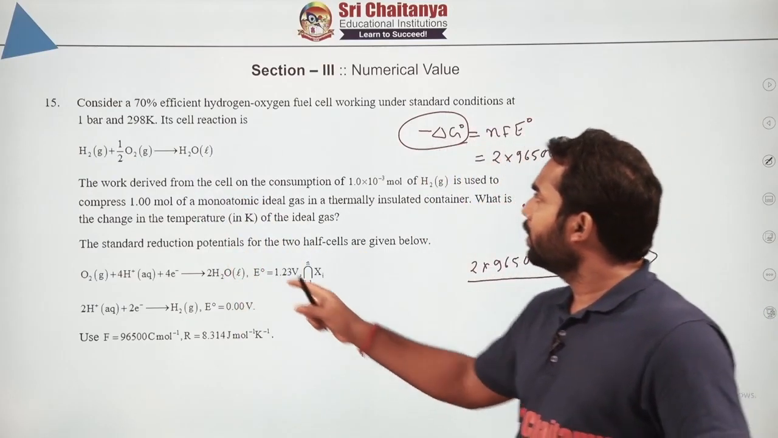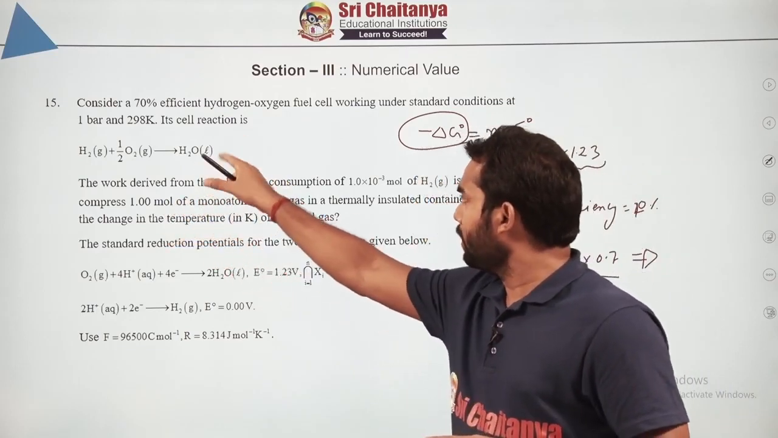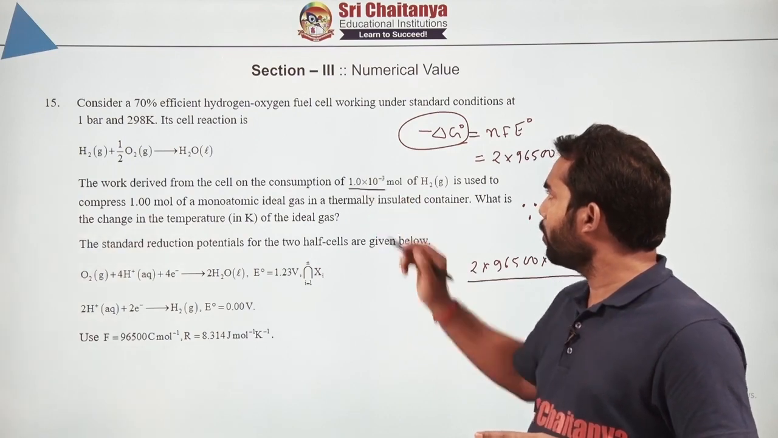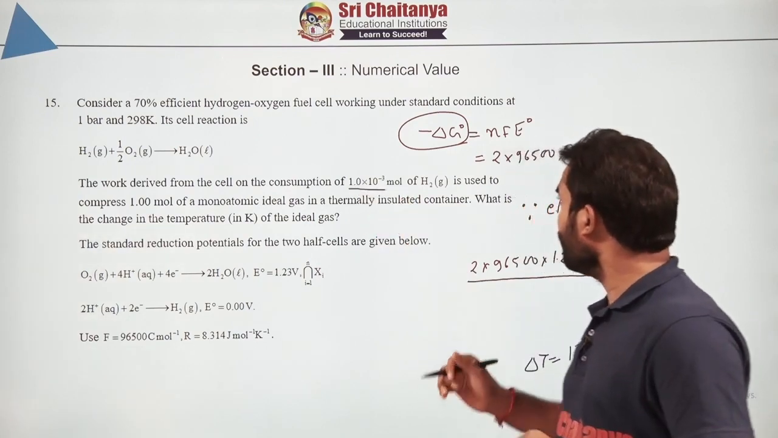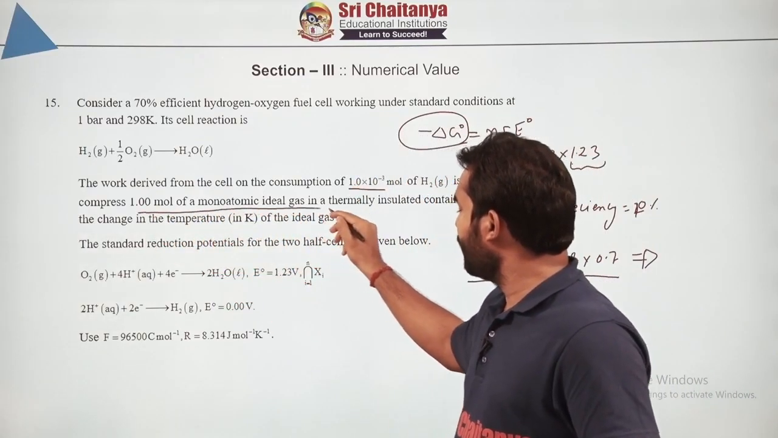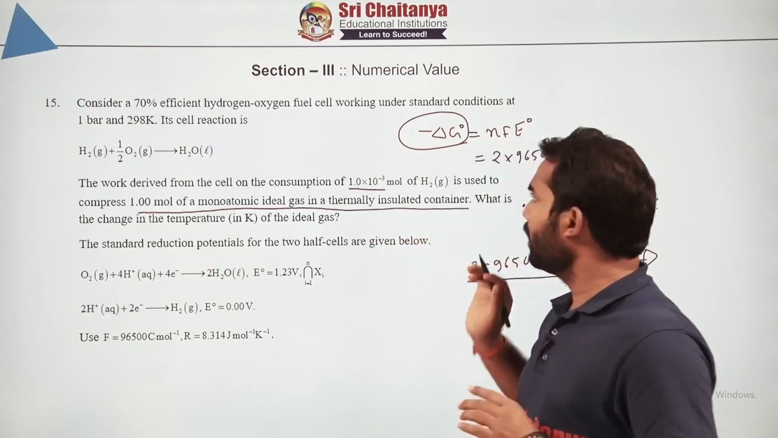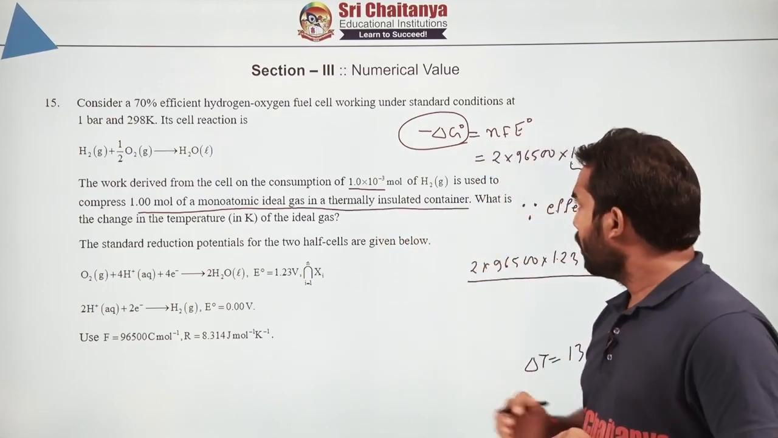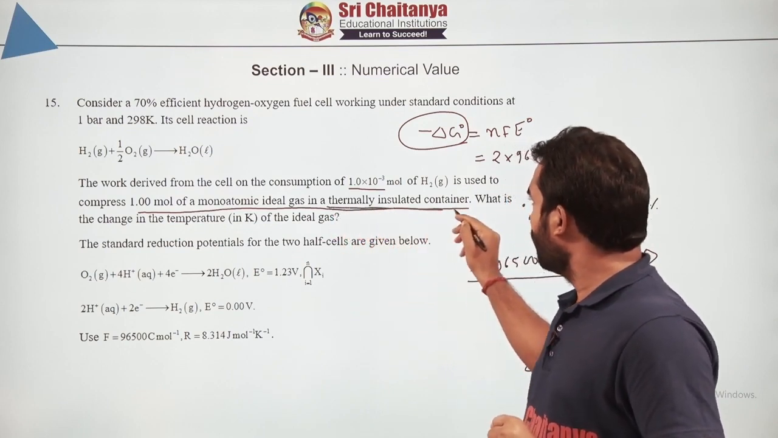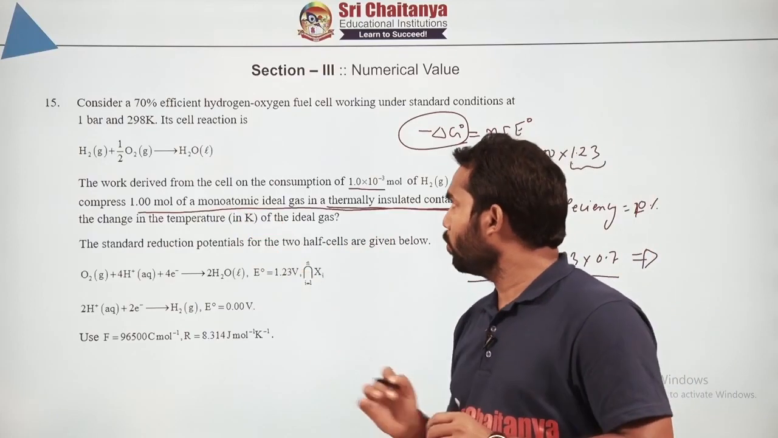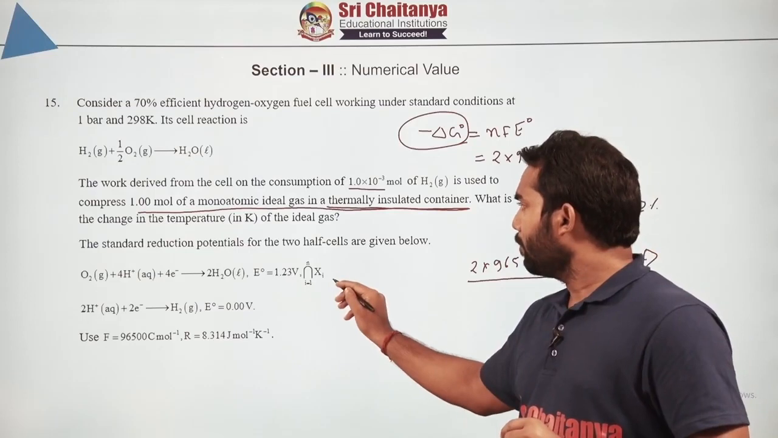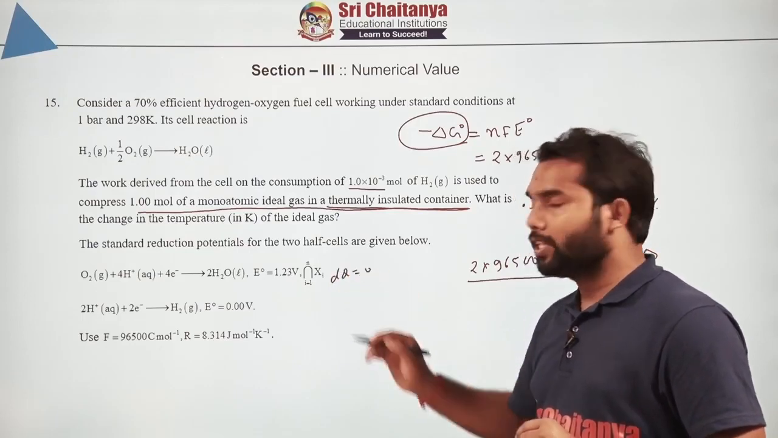Now what it is asking is that the work derived from this particular cell by consumption of 10 to the power minus 3 moles of hydrogen is used to compress 1 mole of monoatomic ideal gas in a thermally insulated container. Now the first thing that you need to understand is how much work will be done to compress this 1 mole of monoatomic ideal gas which is thermally insulated. Insulation means basically dq is 0 for that particular process.